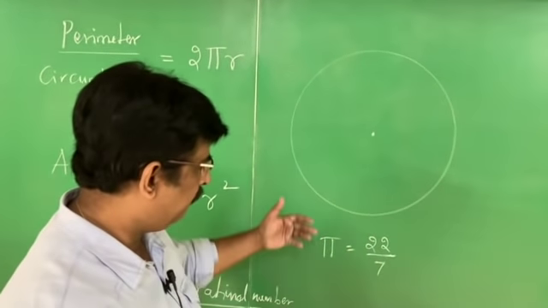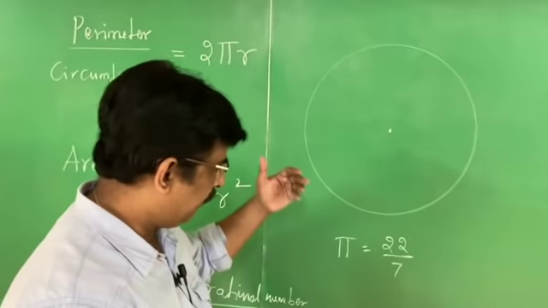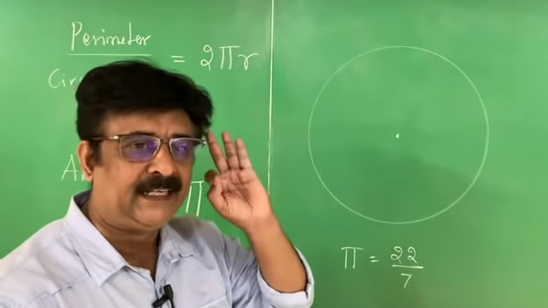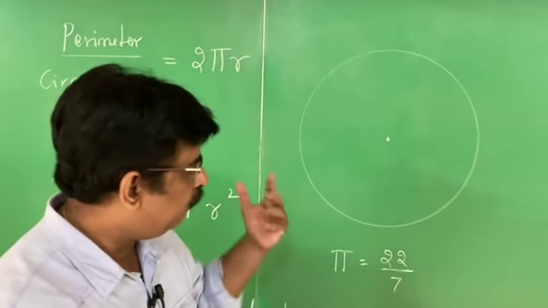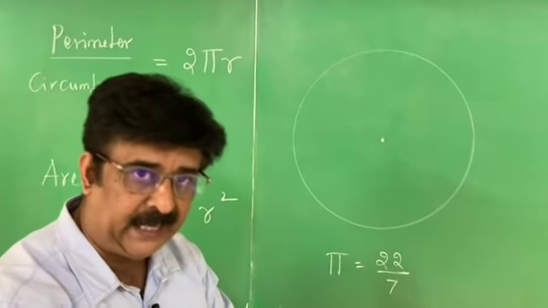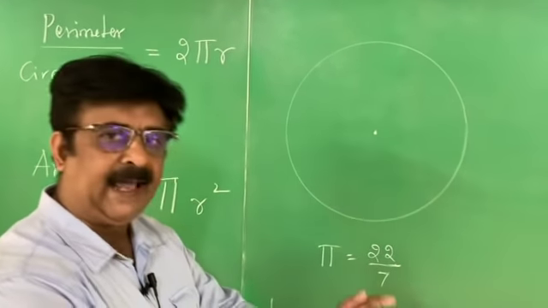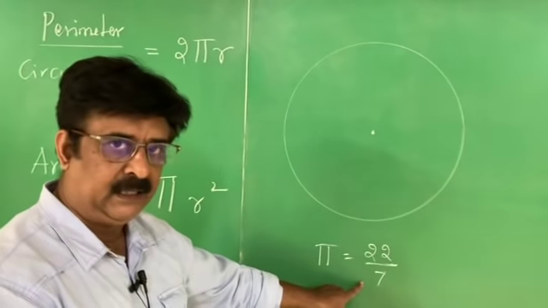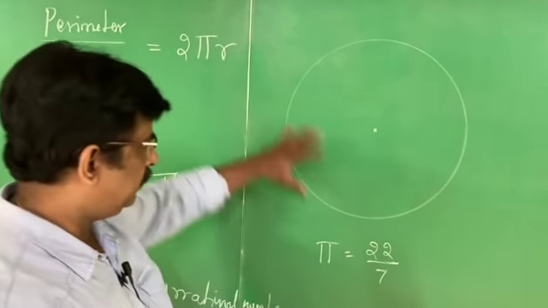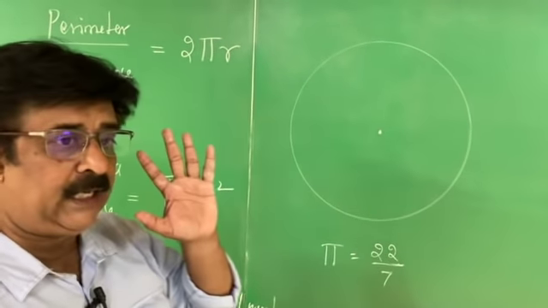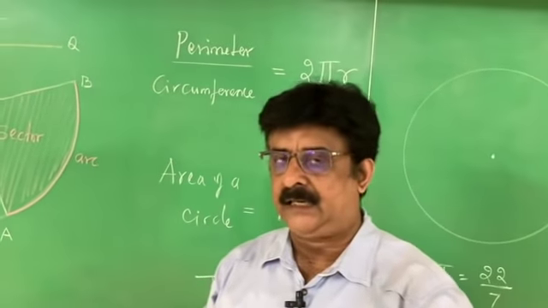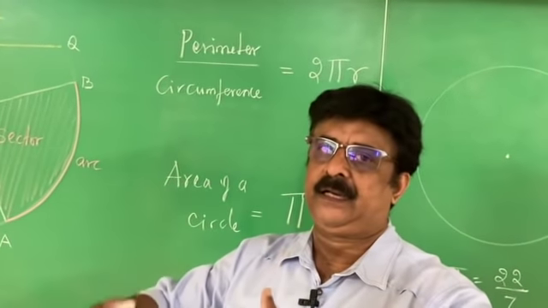Archimedes tried to find the value of pi. Even now we can say that pi is an irrational number, and there is no exact value for pi. Then what is this 22 by 7? 22 by 7 is an approximation. The nearest value of pi is 22 by 7. You have to understand this related to the circle. All these things are there in your 8th and 9th standard. I have not started the 10th standard syllabus. The 10th standard syllabus is based on this particular content.